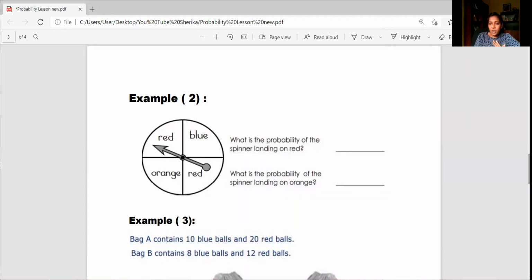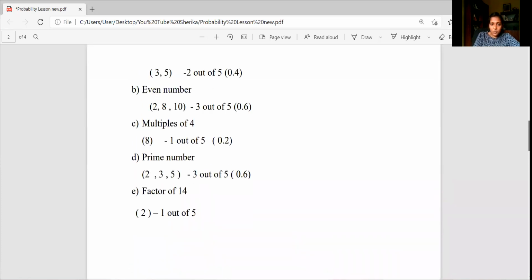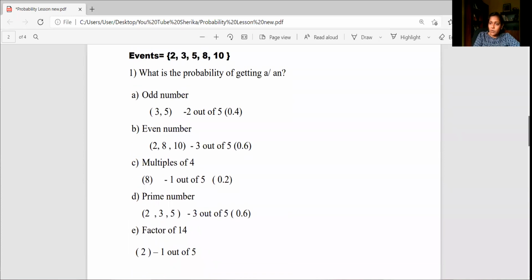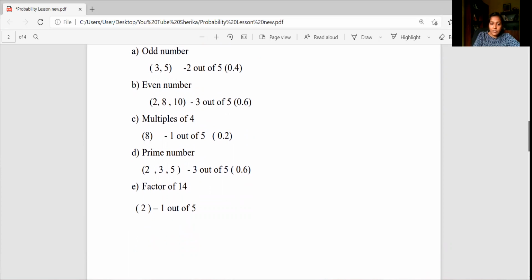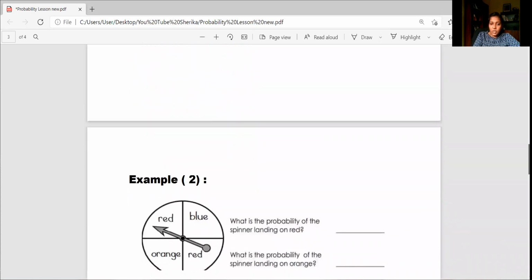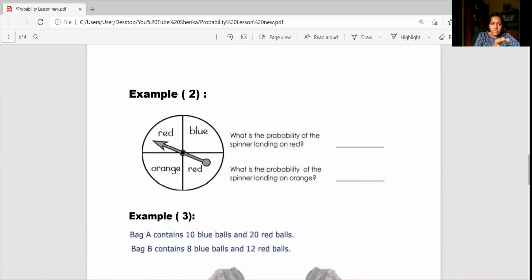Now in the first part, we have taken some numbers. From the numbers, we have identified the probability. Let me show it. So what we have done in the first part, we have taken some numbers. From those numbers, we have identified the odd numbers, even numbers, multiples of 4, prime numbers, and the factors of 14. Then from the second question, we have done 2 probability questions which related to the spinner, right?